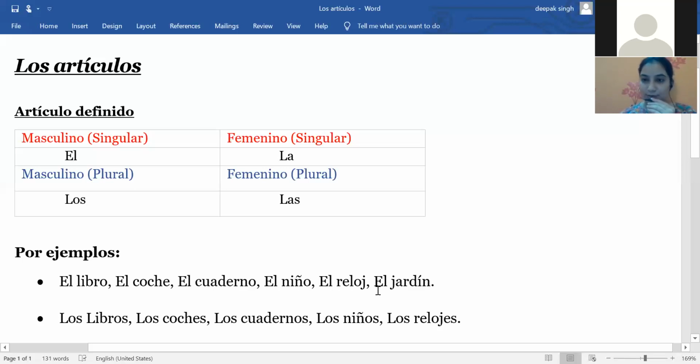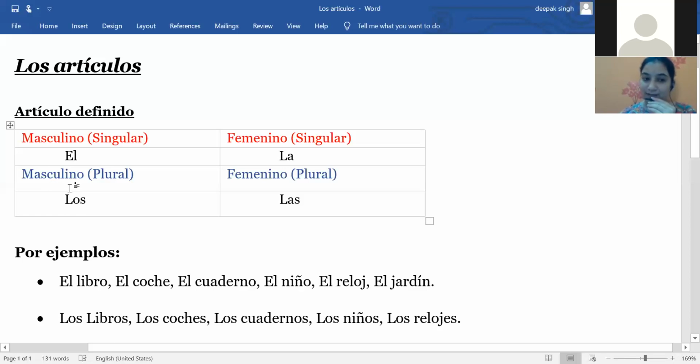Yes, el reloj, the watch, and el jardín, the garden. This is the same thing when I'm using it with the garden. The garden is very beautiful. Yes, el jardín means the garden. After doing the masculine singular article, we will move on to the masculine plural article.